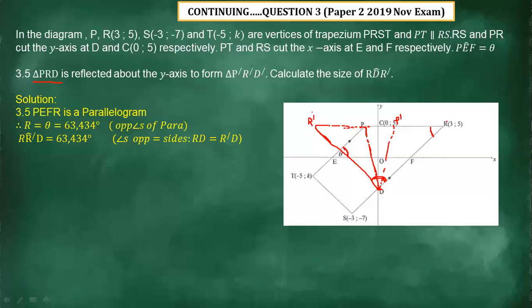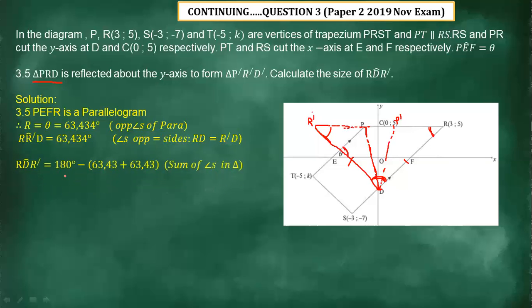Remember, RD equals D R prime, meaning the distance of these two sides are equal. So this is an isosceles triangle, and the base angles of an isosceles triangle are equal. So this one and this one are equal. Since we now have two angles in a triangle, it's going to be easy for us to calculate the third angle there.